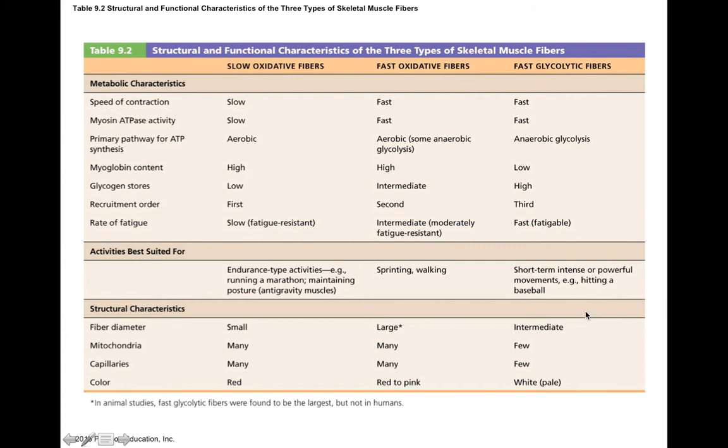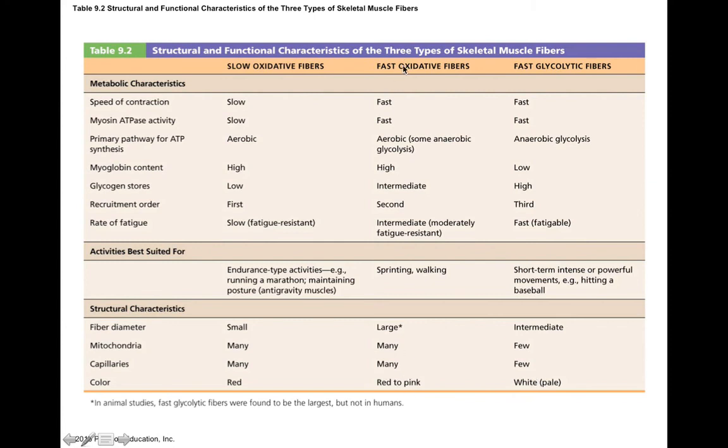Now, in terms of the structural characteristics, the fiber diameter of the fast glycolytics is intermediate or so. They have very few mitochondria because they rely on anaerobic metabolism. They have very few capillaries or blood vessels because, again, they don't need a whole lot of oxygen delivery. And the fibers are going to be kind of white in appearance. Their color is white because they don't have a lot of myoglobin or mitochondria. So think of it like white meat. That's going to be fast glycolytic fibers, which have more glycogen.